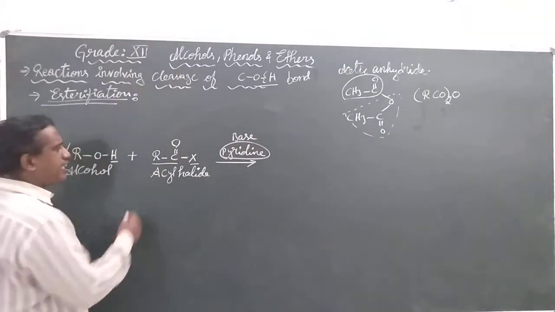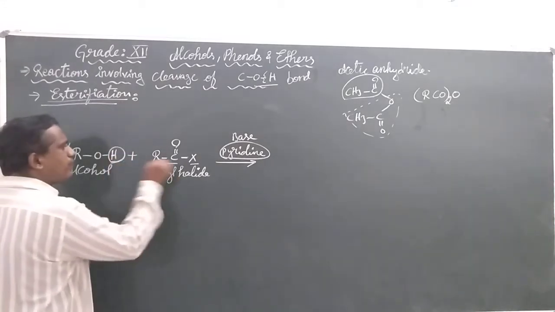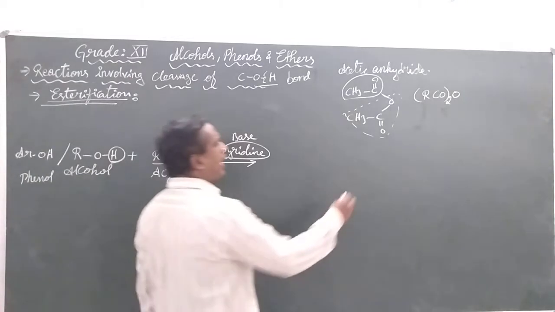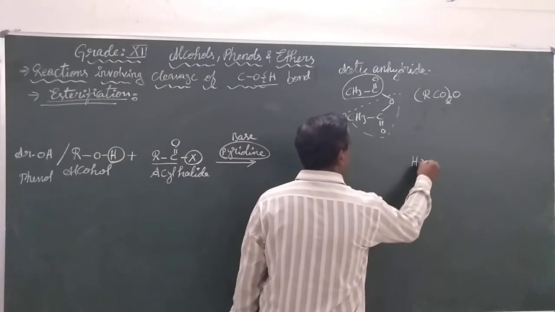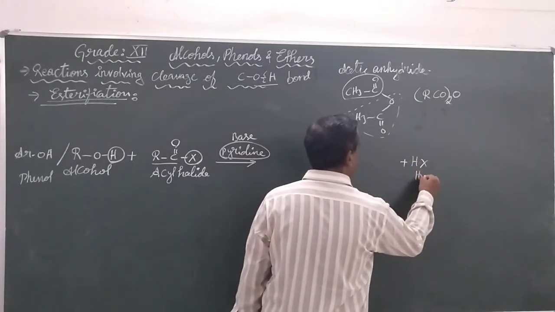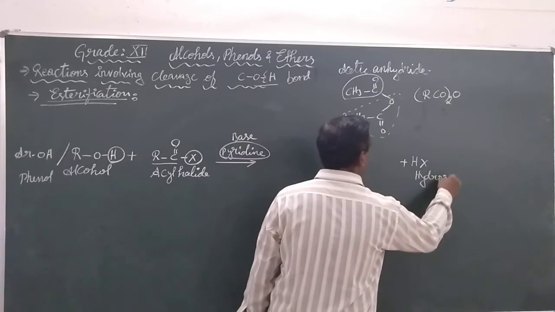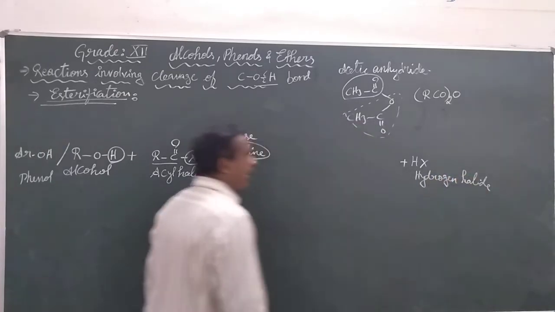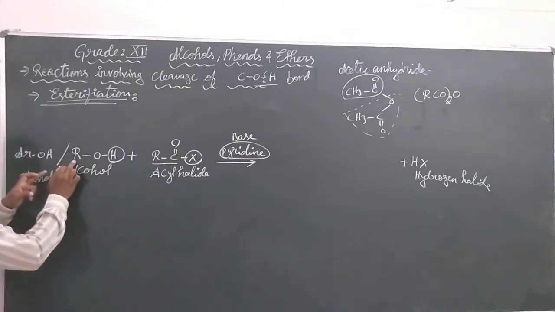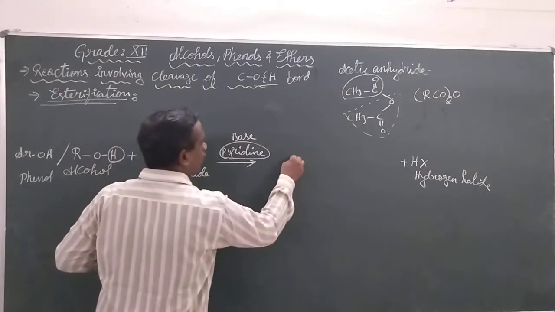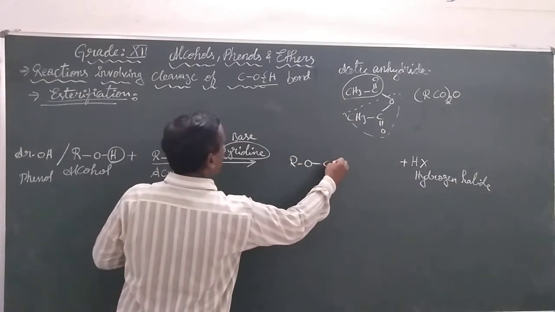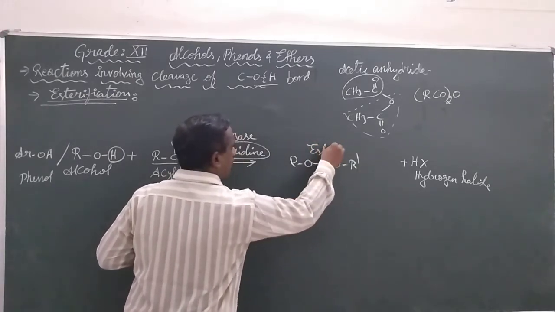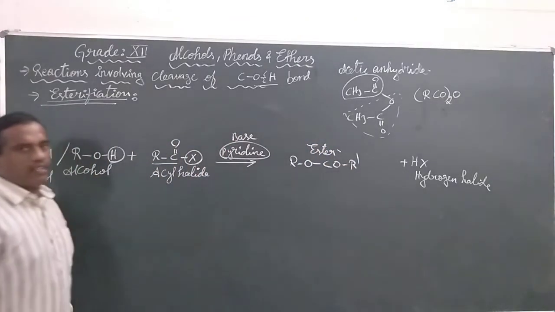In this reaction, the hydrogen and the halogen will form the hydrogen halide, and the remaining part, that is RO, CO, R dash, forms the ester.